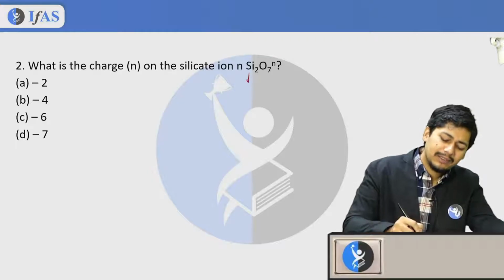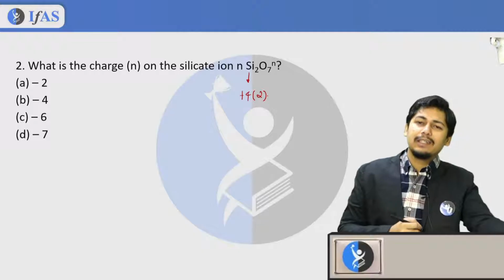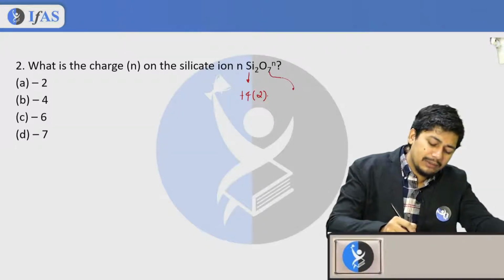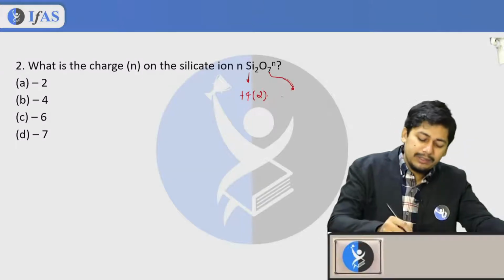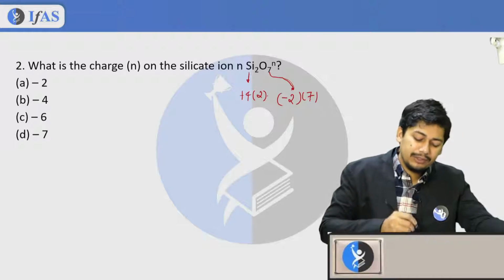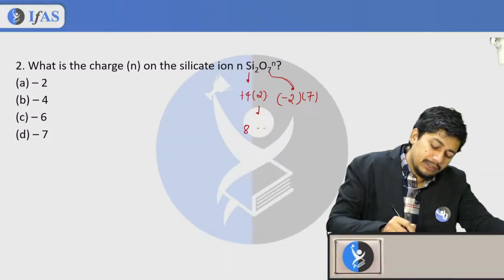Now the silicon can exist in +4 oxidation state, and it has 2 silicon per molecule. Your oxygen has -2 charge, and there are 7 oxygen. So this gives 8, this gives 14.